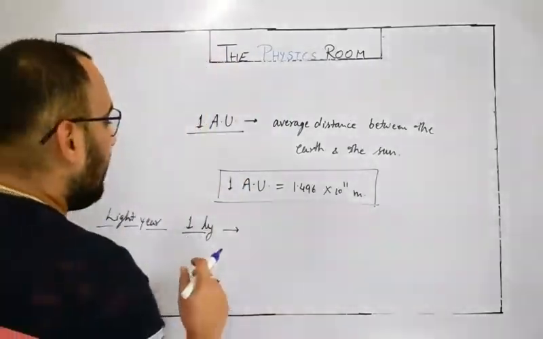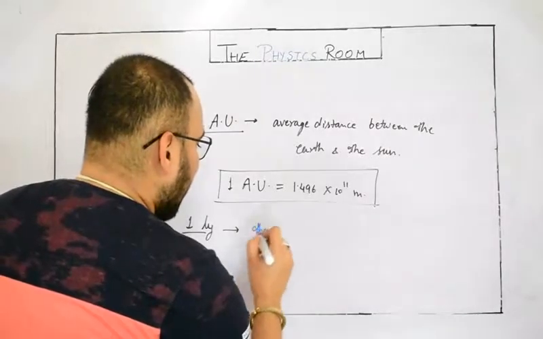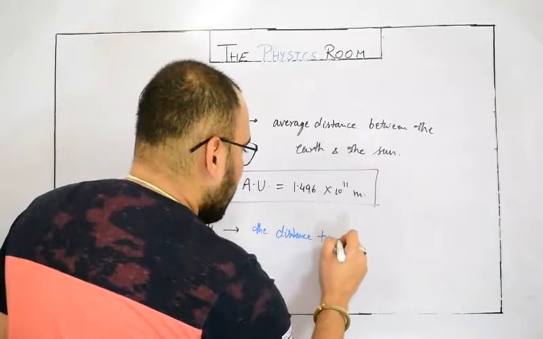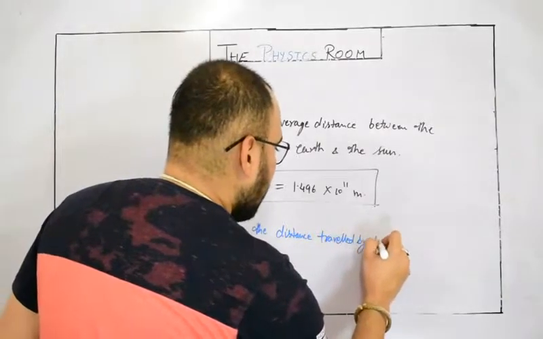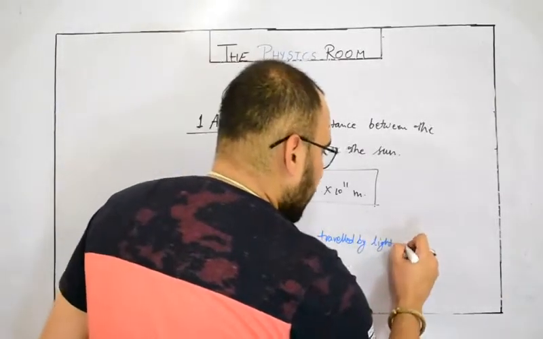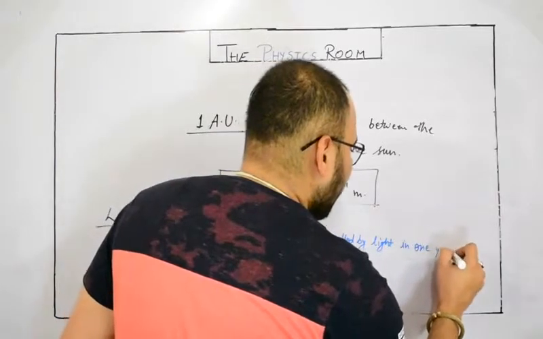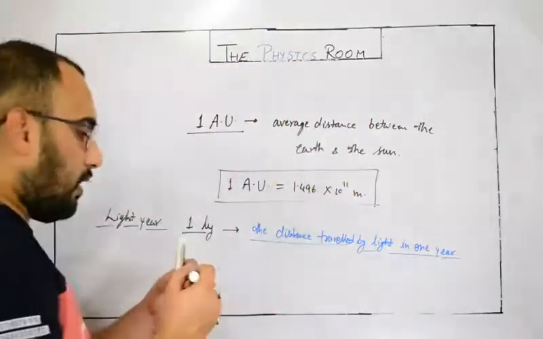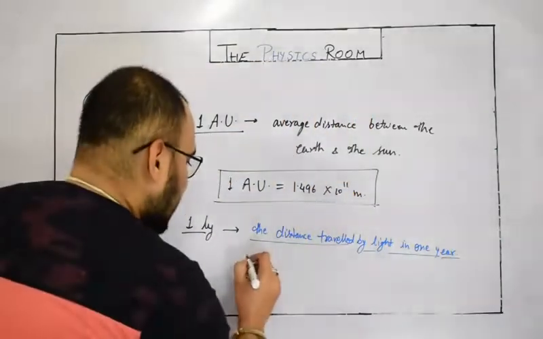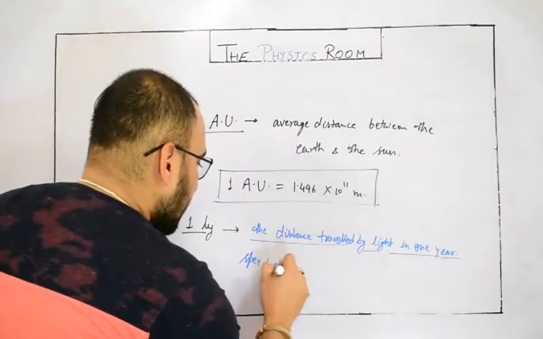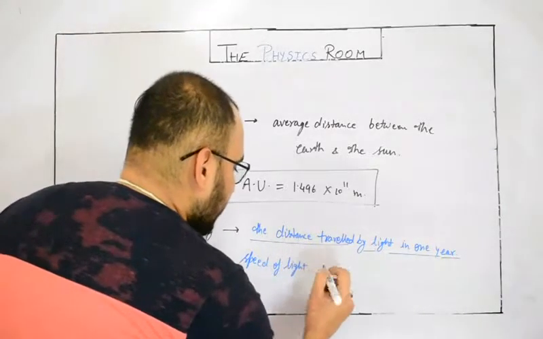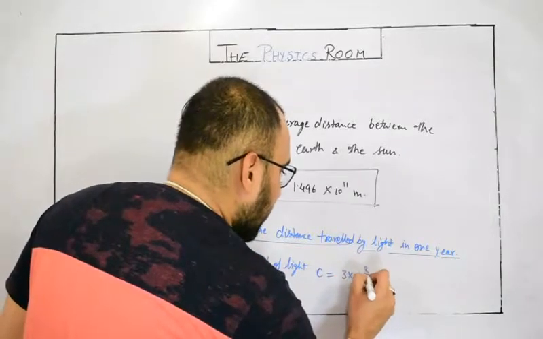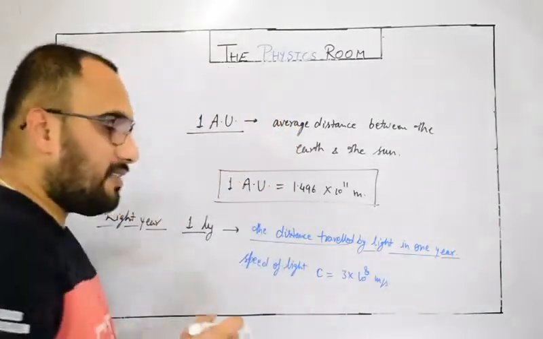So light year is the distance traveled by light ray, the distance traveled by light in 1 year. It is called a light year. Now the question is, how can we measure this? So let me tell you the value of the speed of light. Speed of light, basically represented by small c, is approximately 3 into 10 to the power 8 meter per second. This is the speed of light.